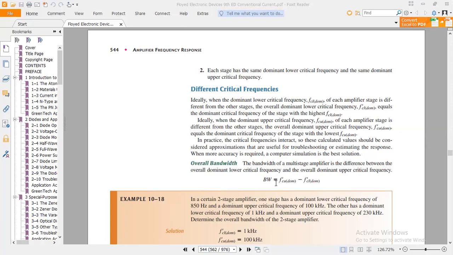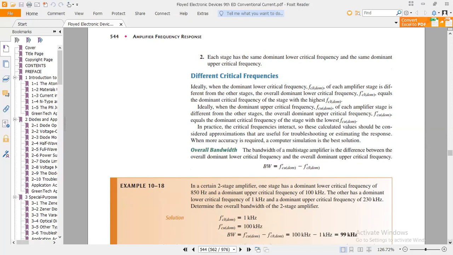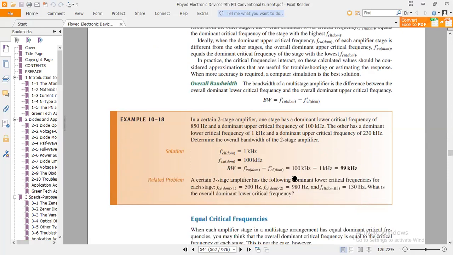Here we have discussed the upper dominant critical frequency and lower dominant critical frequency. From the difference of these two frequencies, we get the value of bandwidth, by the bandwidth formula. So there is no contradiction and nothing complicated in this, so I'm not wasting my time on this numerical.